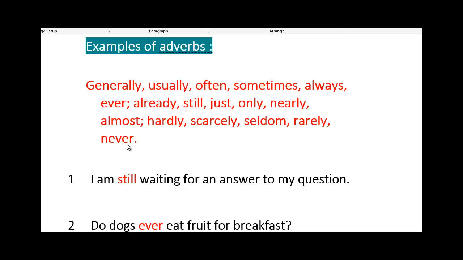So if you say always, it means 100%, but when you say never, it's 0%. You don't do it at all. And in between, you can have seldom, rarely, hardly, scarcely, which are different percentages. Usually, often, and sometimes vary between 0% and 100%. Always is 100% and never is 0%.